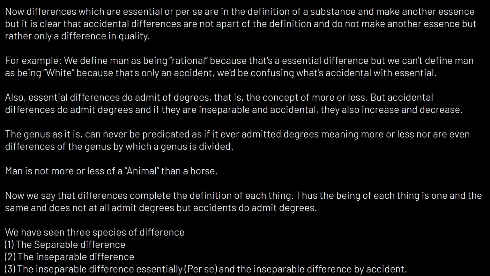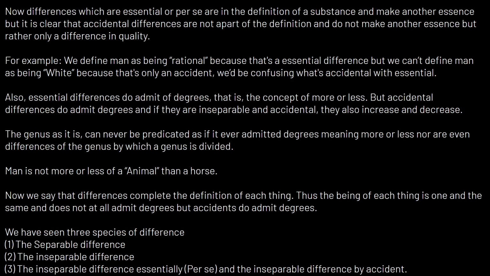And also, essential differences do admit of degrees, and that is really the concept of being more or less. But accidental differences do also admit degrees, and if they are inseparable and accidental, they also increase and decrease. The genus, as it is, can never be predicated as if it ever admitted degrees, meaning more or less, nor are even differences of the genus by which a genus is divided.